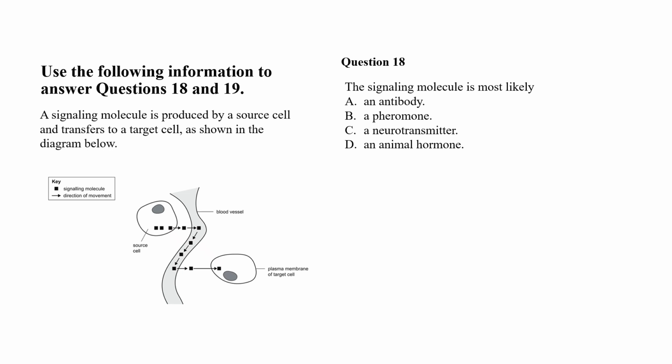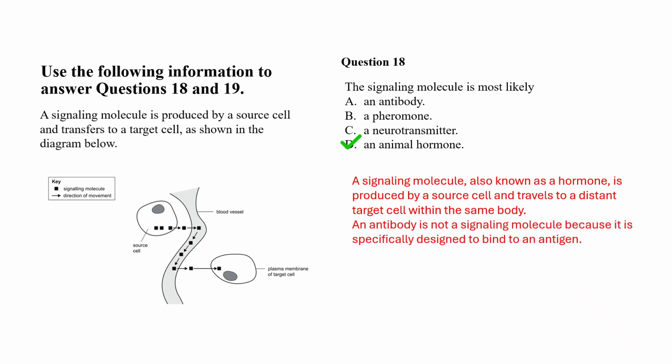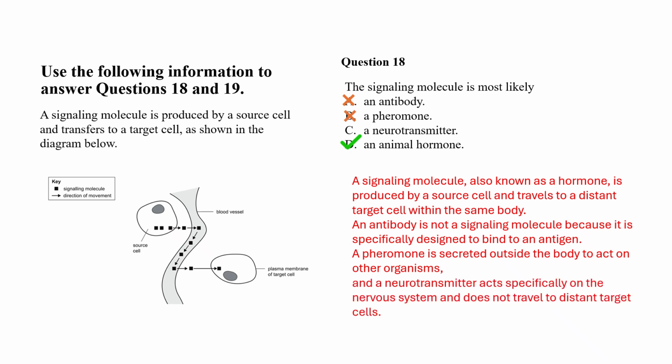A signaling molecule, also known as a hormone, is produced by a source cell and travels to a distant target cell within the same body. An antibody is not a signaling molecule because it is specifically designed to bind to an antigen. A pheromone is secreted outside the body to act on other organisms, and a neurotransmitter acts specifically on the nervous system and does not travel to distant target cells.